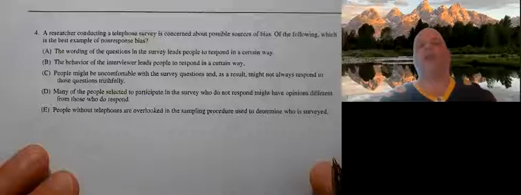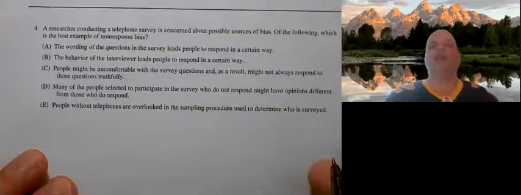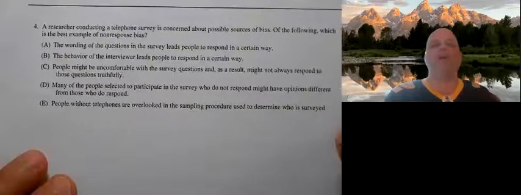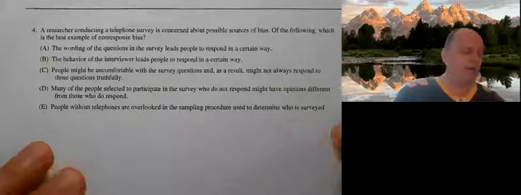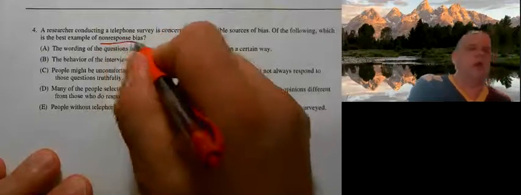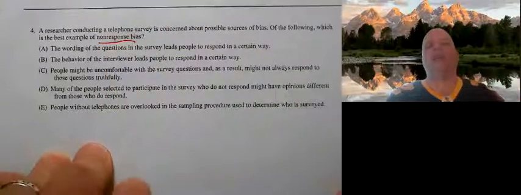Number 4, a researcher conducting a telephone survey is concerned about possible sources of bias. Of the following, which is the best example of non-response bias? The wording of the question leads people to respond in a certain way.